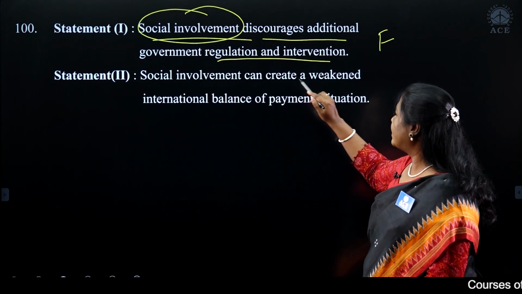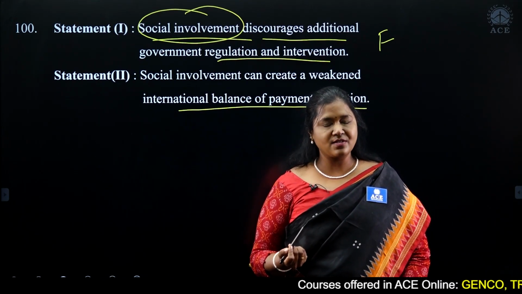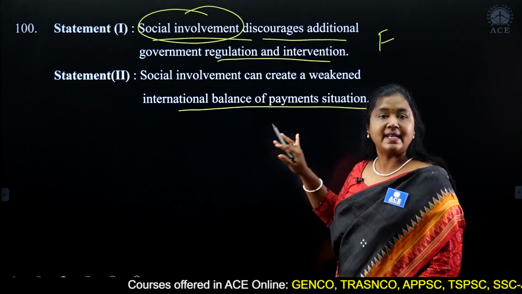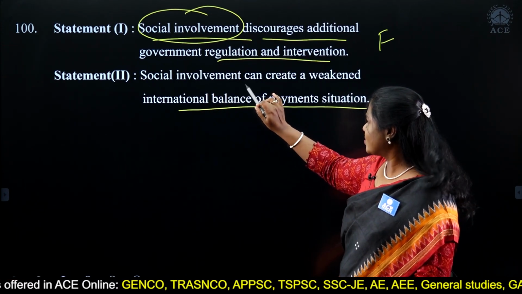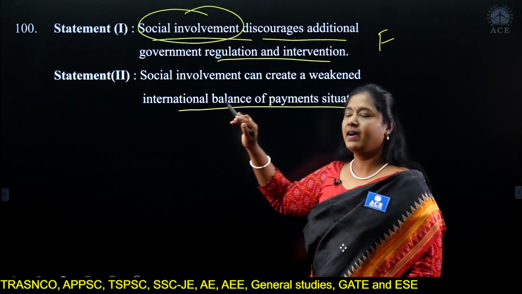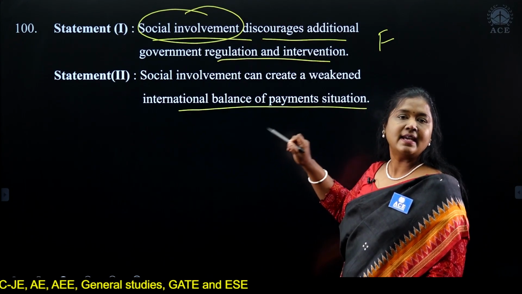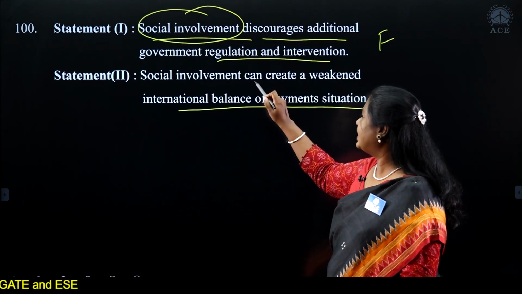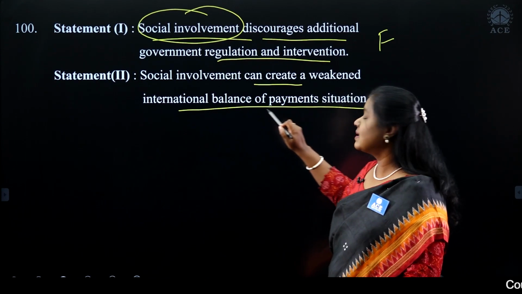Social involvement can create a weakened international balance of payments situation. Now, what is balance of payments? Balance of payments is the payments between your imports and exports. So when we talk about social involvement, the impact of any kind of regulations can definitely affect imports and exports. Therefore, it can create, mind you, they do not say it will create, it can create a weakened international balance of payments.